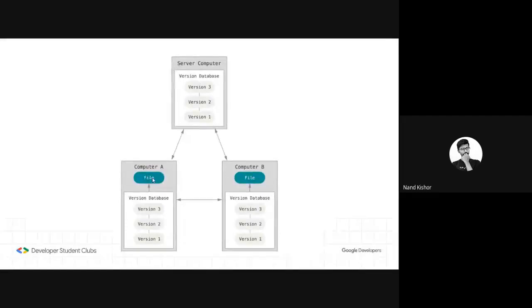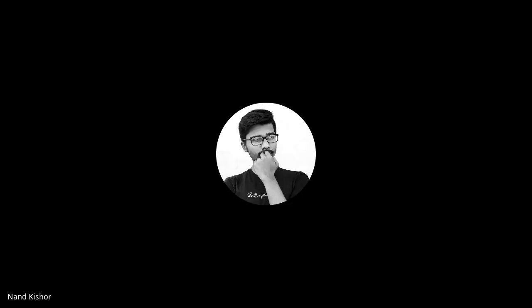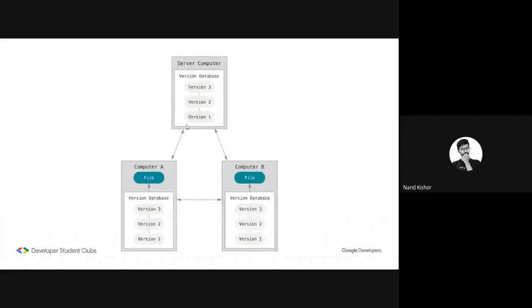So now I have a file on my computer. Whenever I make a change and add it to the Git repo, it shares all the files with the server and my system. So when the second collaborator, meaning someone else, pulls all the code from the server, he will have all the changes that I made to this file. So we are now totally synchronized with each other.